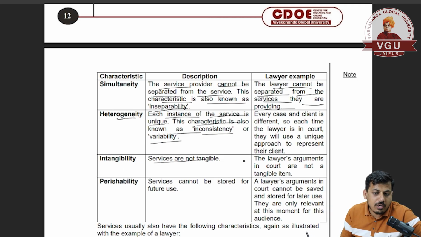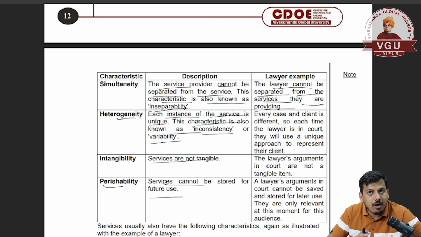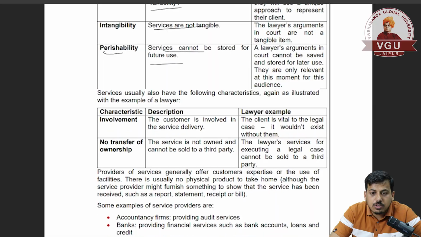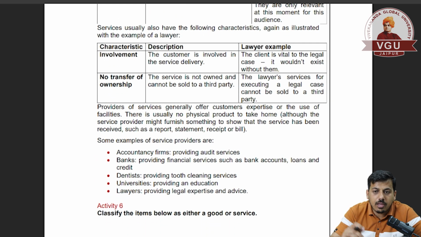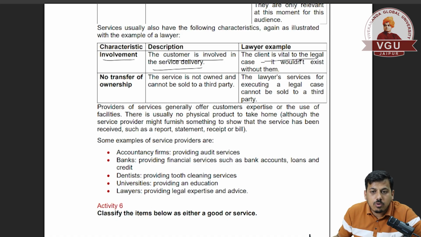Intangibility means service is not tangible, you cannot see them, you cannot touch them. Perishability: services cannot be stored for future use. If a service is done, then it is done. After that, another service is going to be provided. Services usually also have the following characteristics, again as illustrated with an example. Involvement: the customer is involved in the service delivery. The client is vital to a legal case, it wouldn't exist without them. So involvement is always there, between the customer and the service provider.